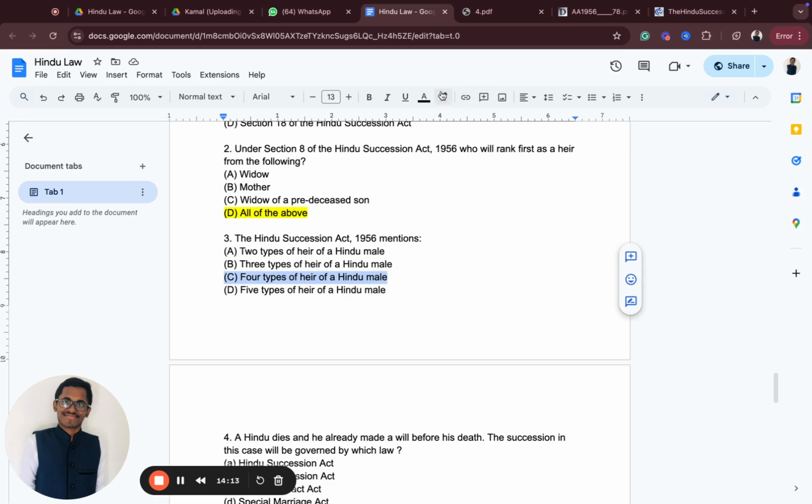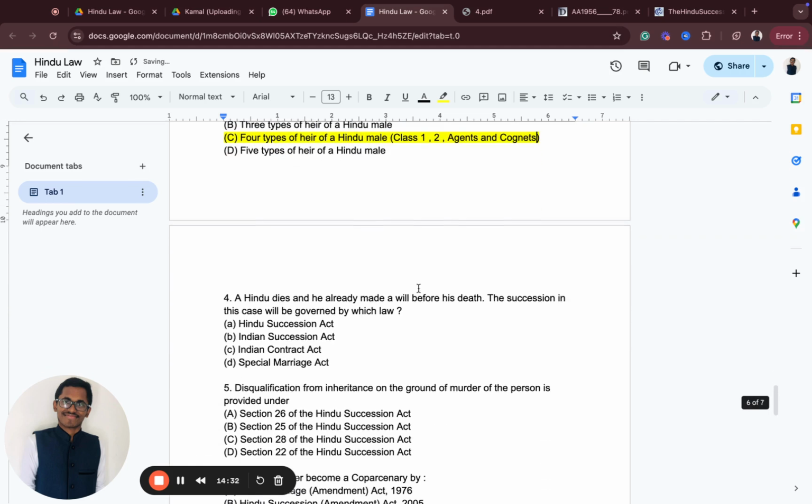Remember this, I'm going to explain it to you very clearly. Just write it down right now itself. We have Class 1 heirs, then we have Class 2 heirs, then we have agnates and cognates.